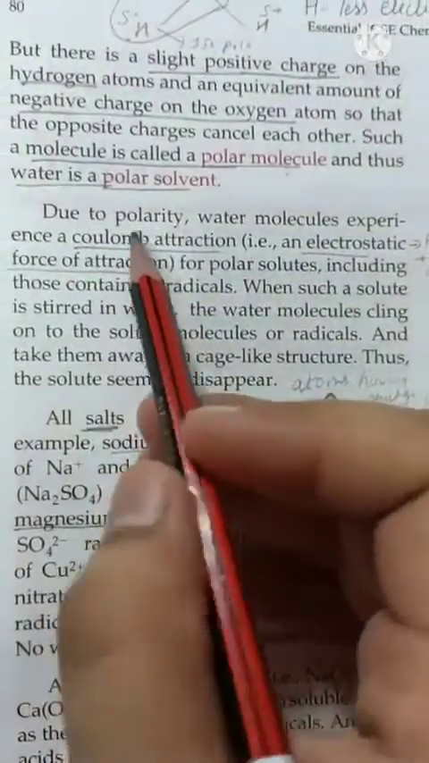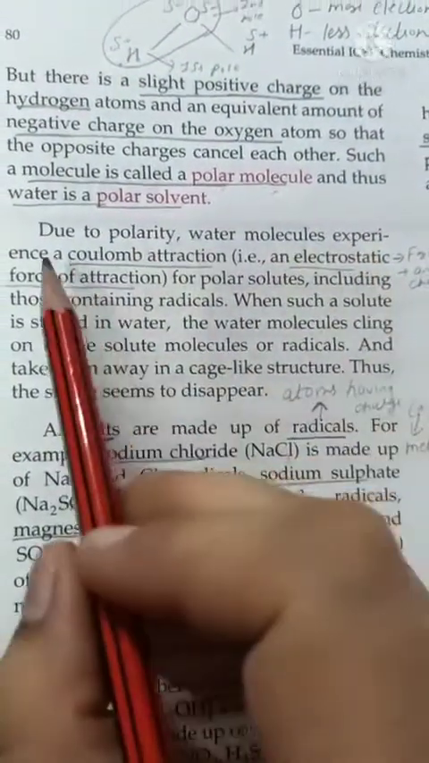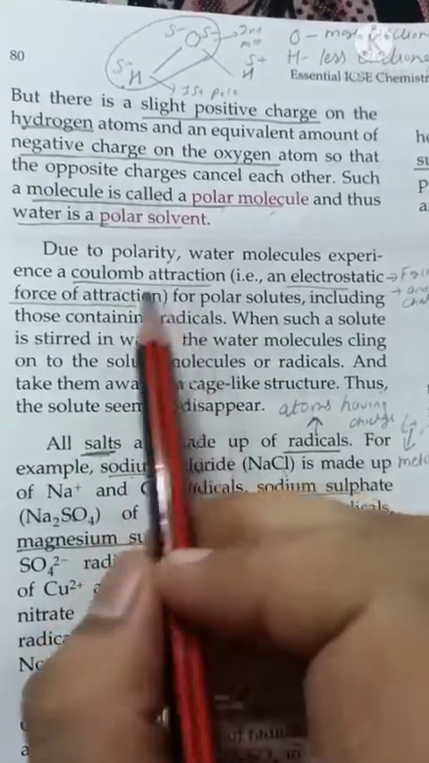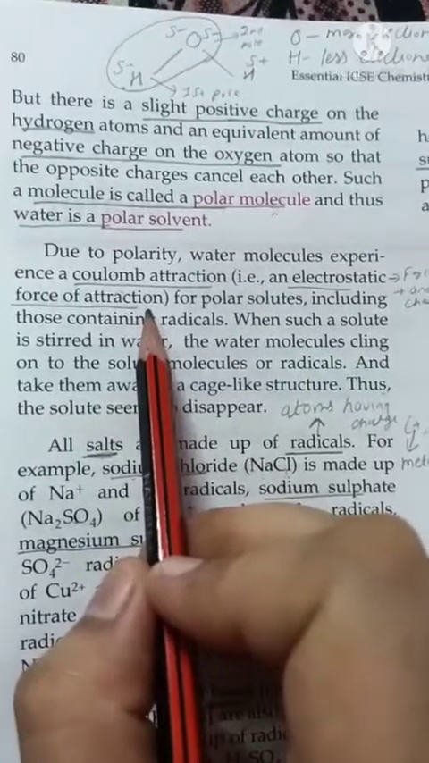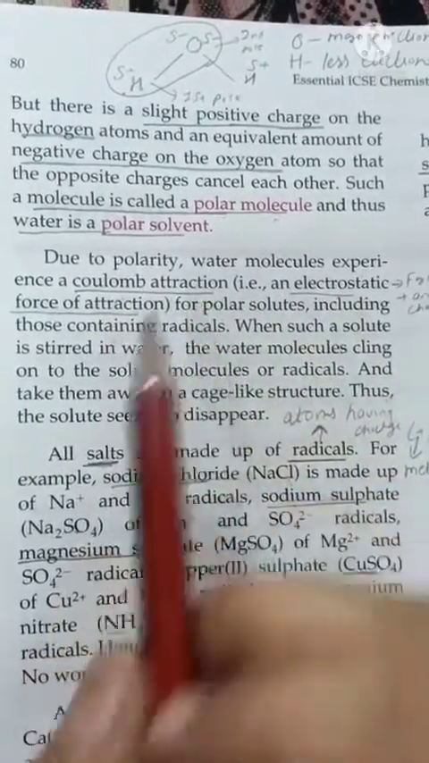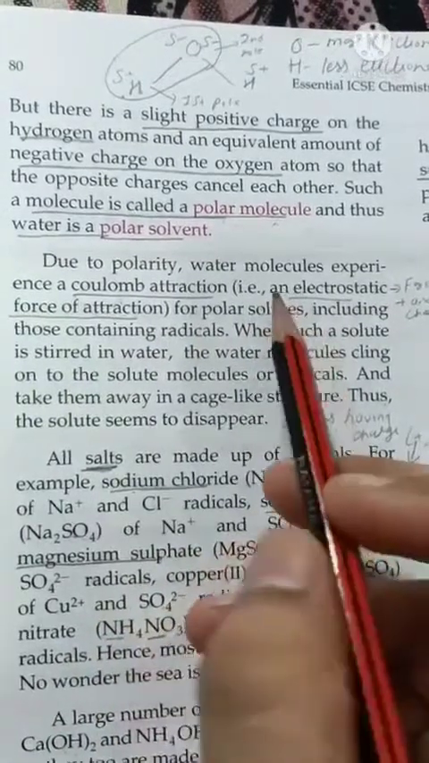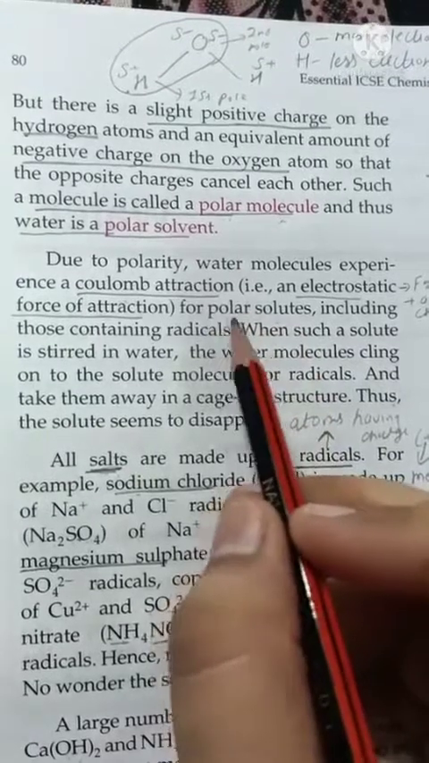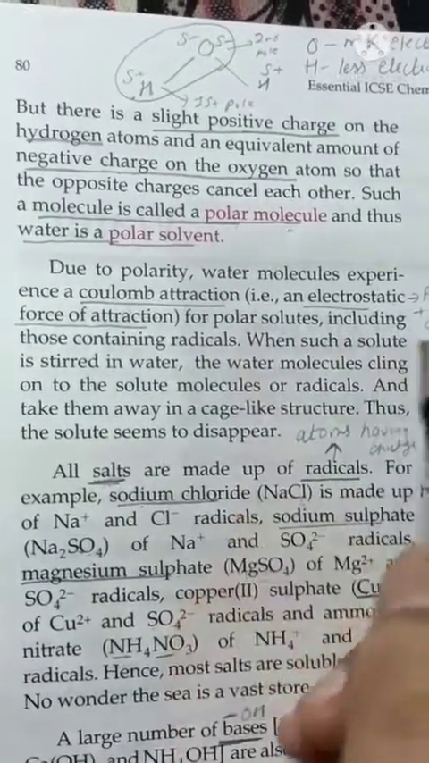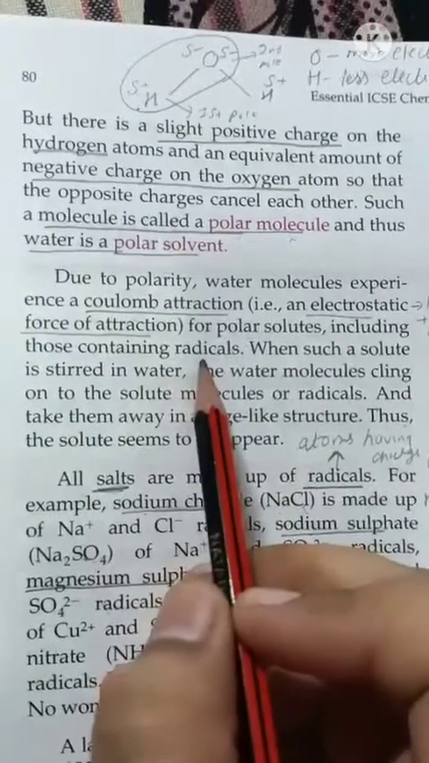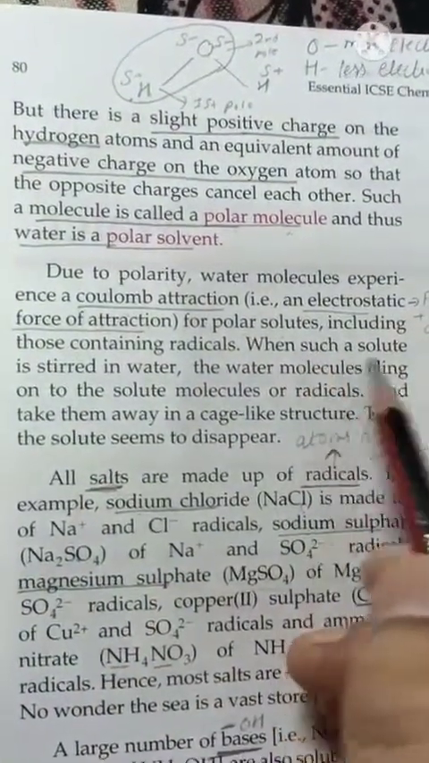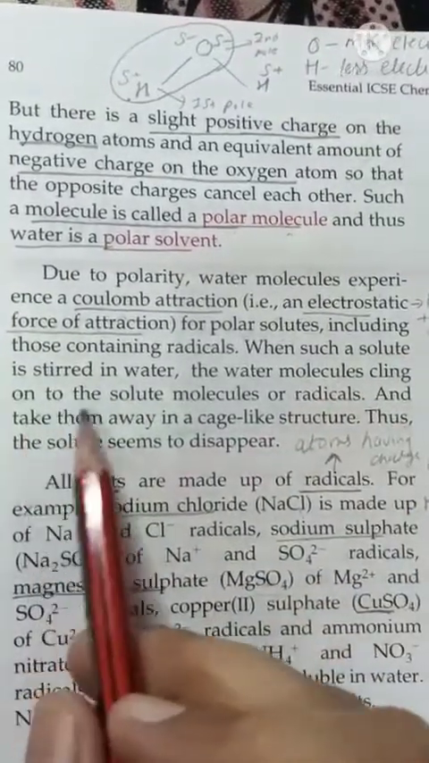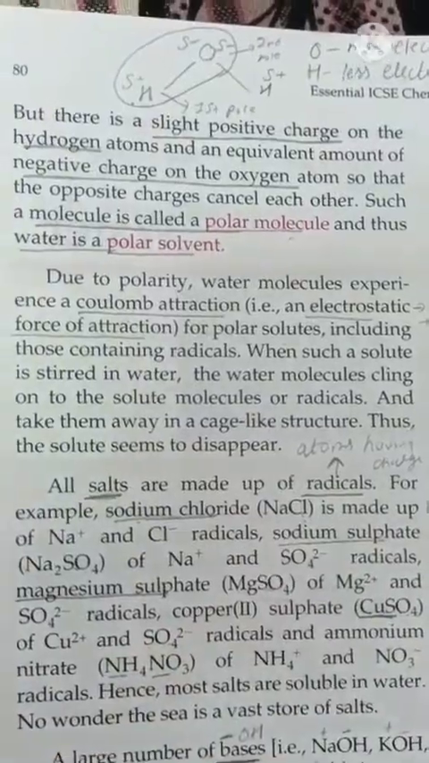Now, due to polarity, water molecules experience Coulomb attraction. Coulomb attraction is the electrostatic force of attraction between positive and negative charge. They experience Coulomb attraction for polar solutes, meaning any solid having positive and negative charges. Polar means positive and negative charge, including those containing radicals. Now beta, when a solute is put in water, what happens? Water molecules cling on the solute molecule or radical.